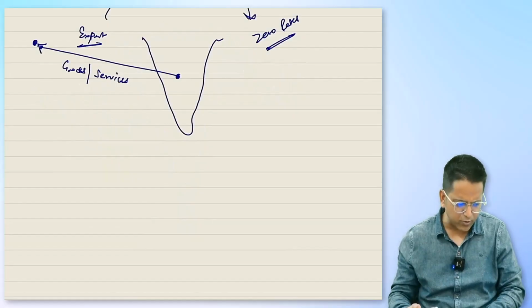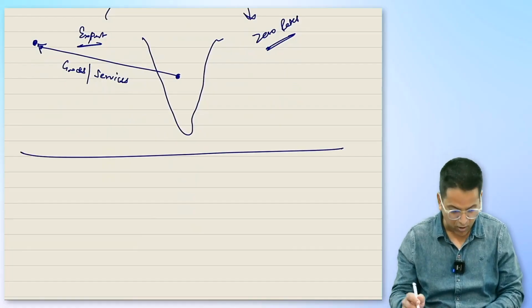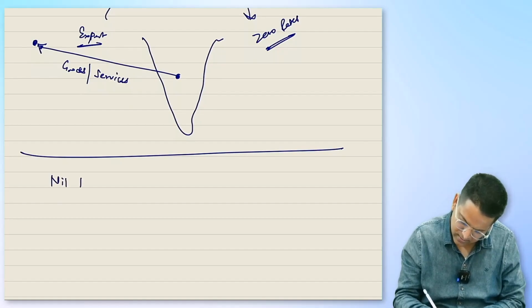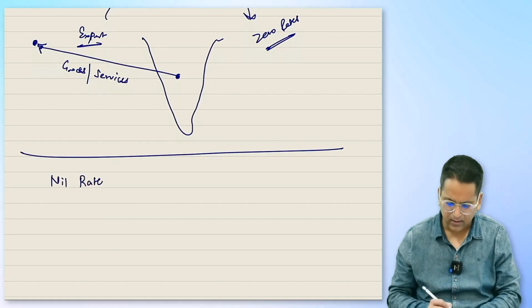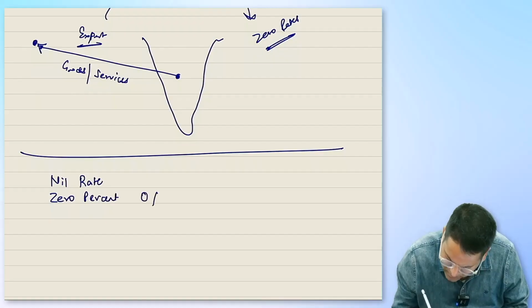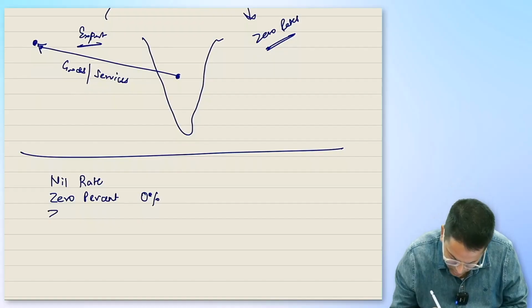When we say zero rated, there's another word that you should not be confused with, because it's completely different. Nil rate of tax. Nil rate. Or we can also say 0%. We write it like this, 0%. And another, you just studied this term, zero rated.